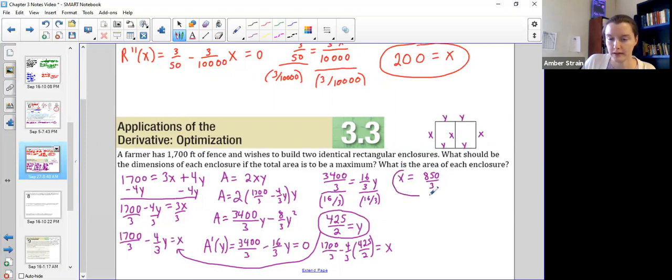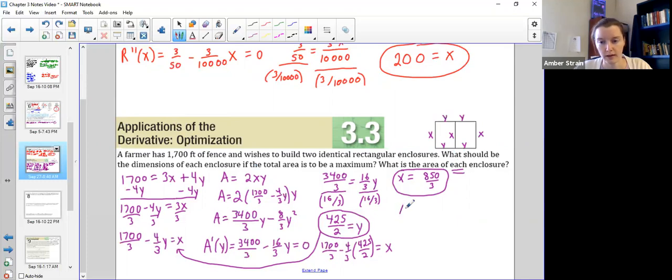Okay, so it'd be slightly weird dimensions on his fencing, but it works out. I'm sure he'd do a little bit of rounding. But if he wanted the absolute maximum area, that's where he would need to go. Now the last part of the question does ask for the area, but be careful right here, and it will be just like this on your homework. I wanted the area of each enclosure, not the whole thing, so I'm not going to plug it back into area, because this was for the total area for both of them.